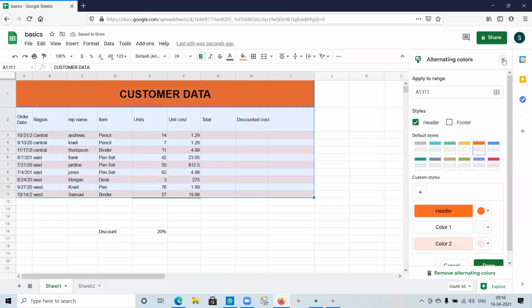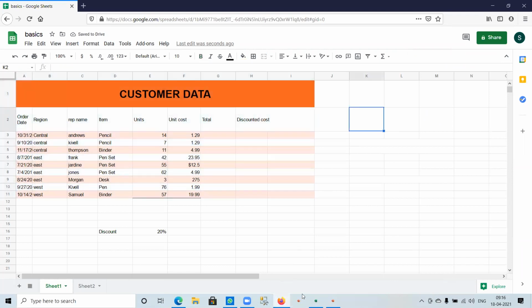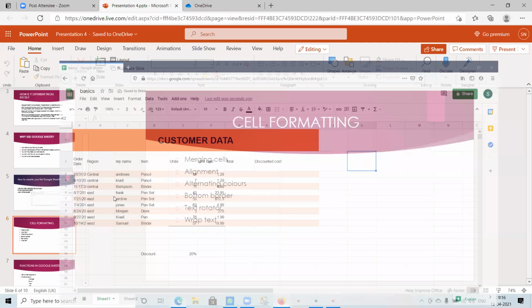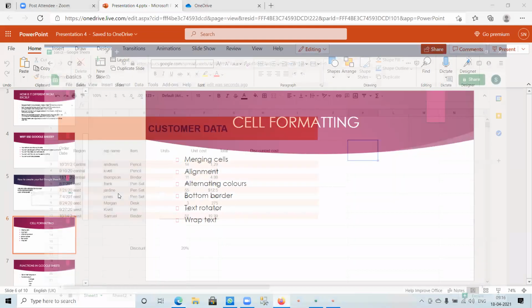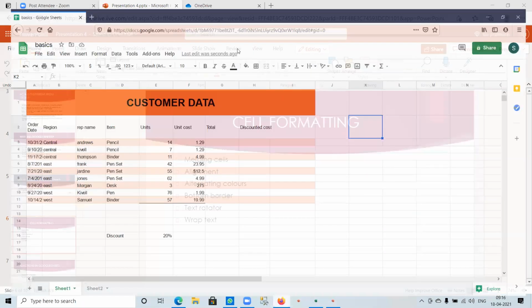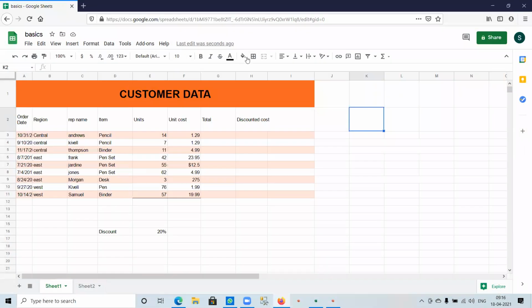That's how you provide color to your table. The next option is bottom border. Bottom border means if you need to provide an underline under a cell, just select the cell. Go to borders, provide bottom border. That means if you need to calculate the sum, in such a situation, you can provide a bottom border.